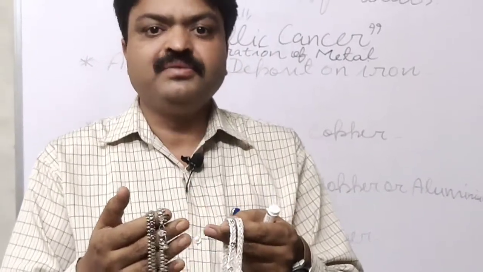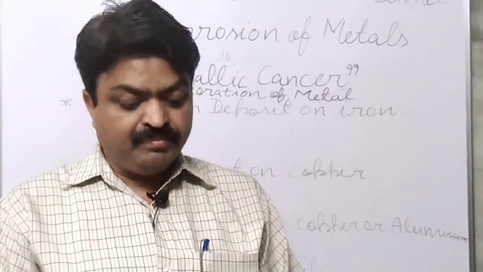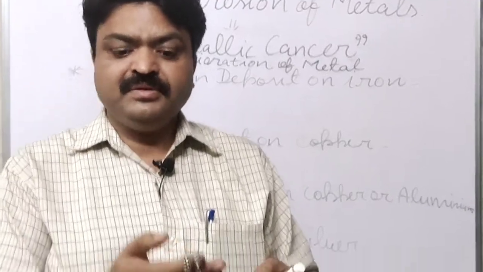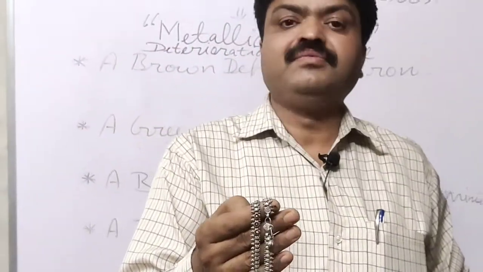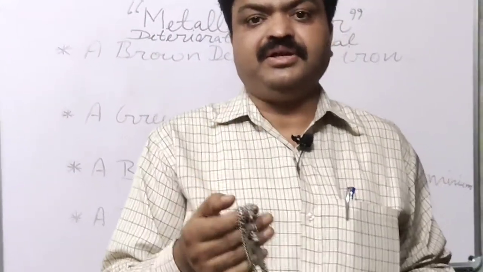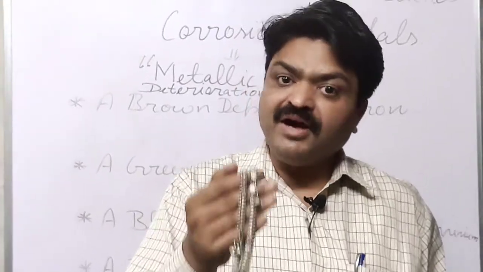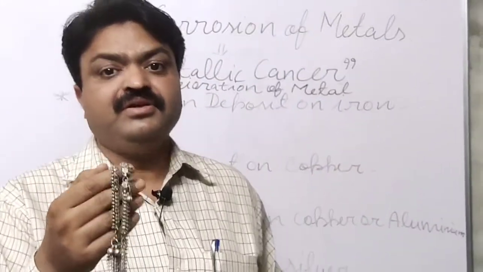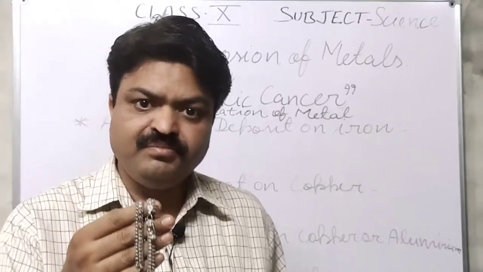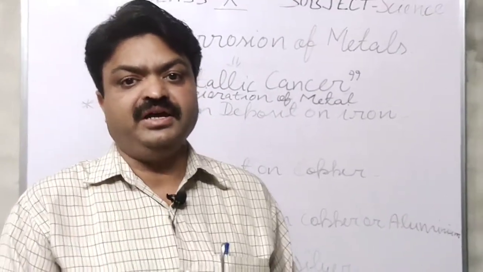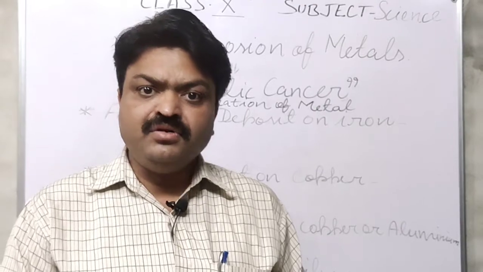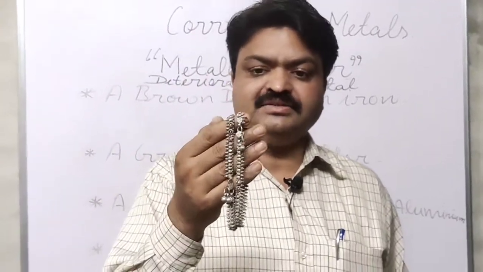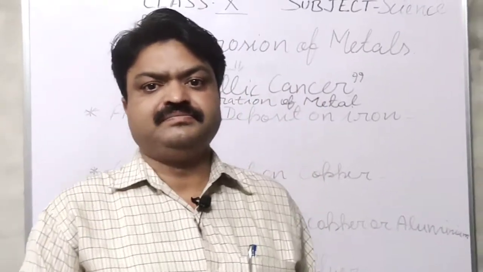They are made of silver, but one has a shiny appearance and the other has a dull, dark appearance. Why does it have a dull appearance? It is due to the scientific phenomenon known as corrosion.